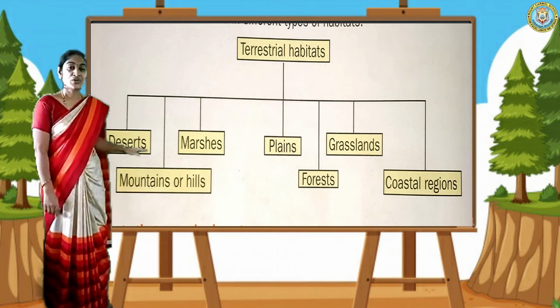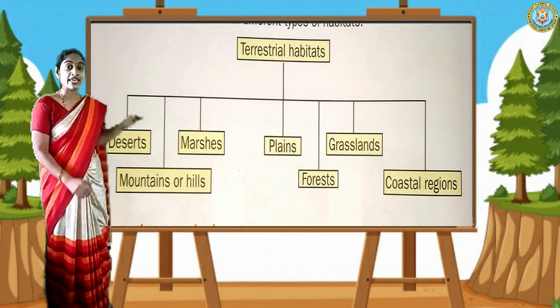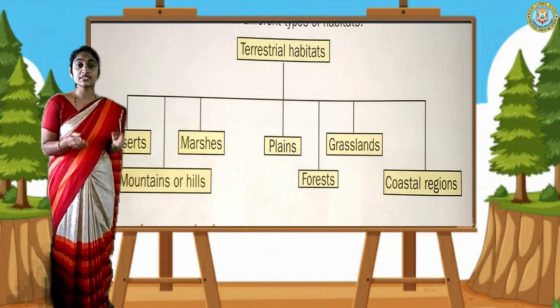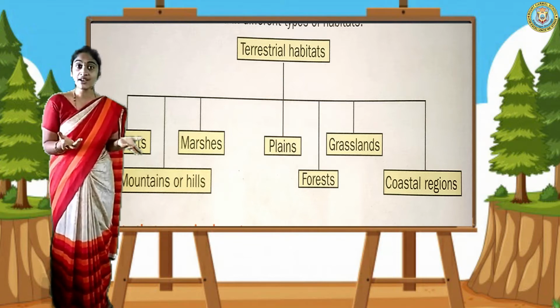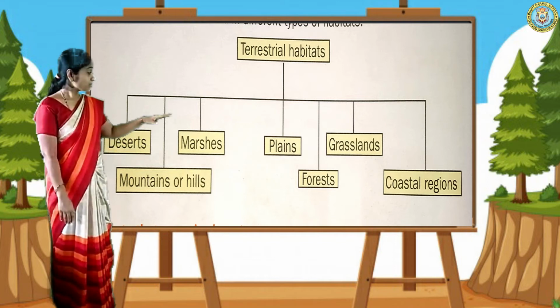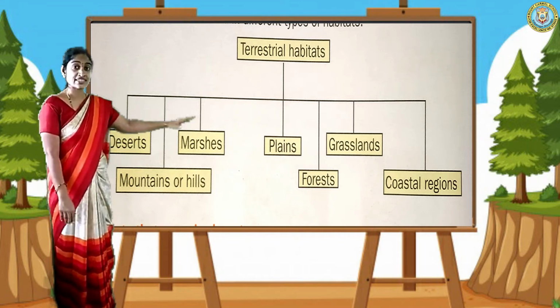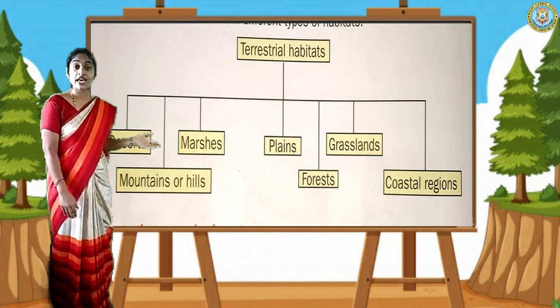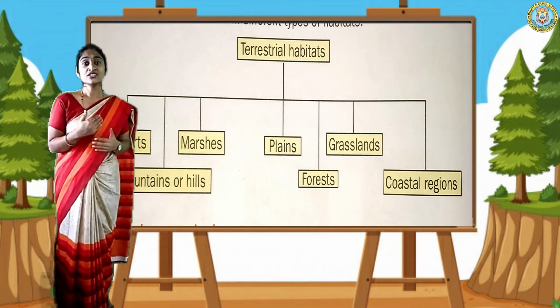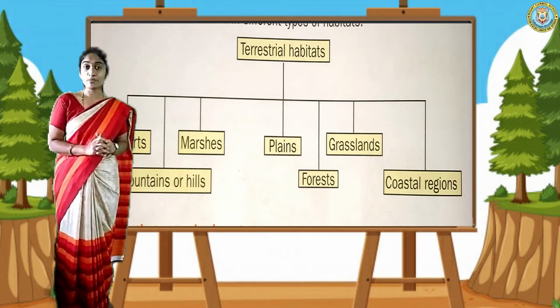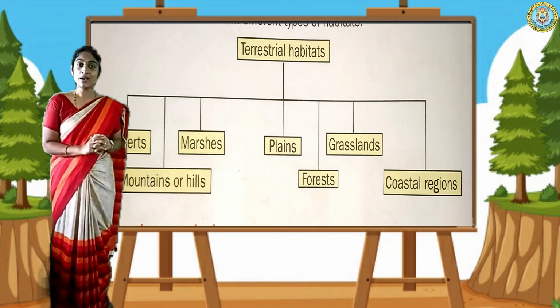See here, we have a tree diagram. Means here we can get a clear picture about terrestrial plants. Terrestrial means land. Which kind of land is there? Here that may be desert, maybe mountain, or any plain, grassland, coastal area, maybe forest and marshes. The land can change, and according to that, the example for the plants also changes. Now let us see one by one about these terrestrial plants.